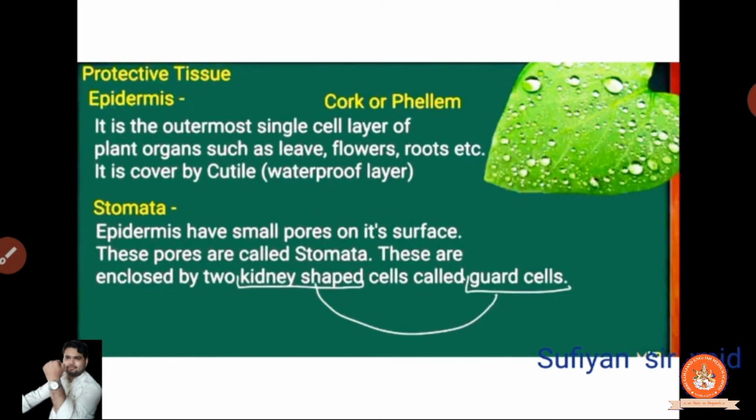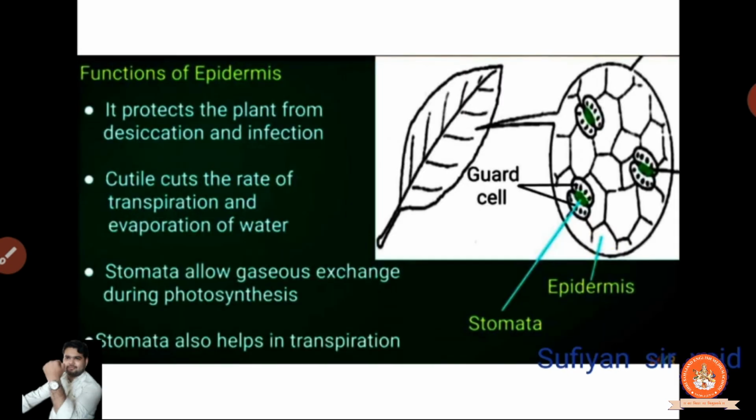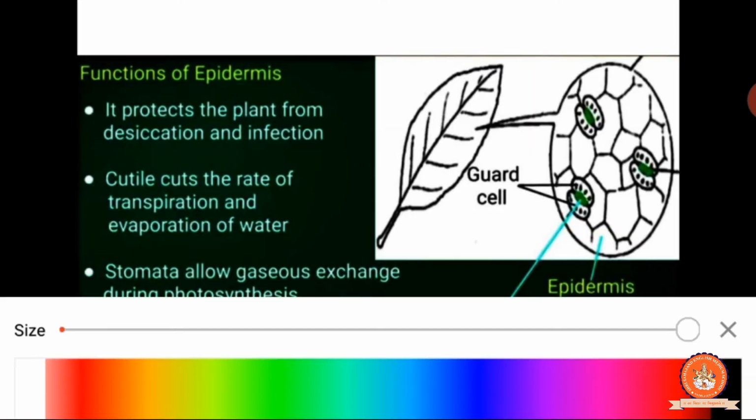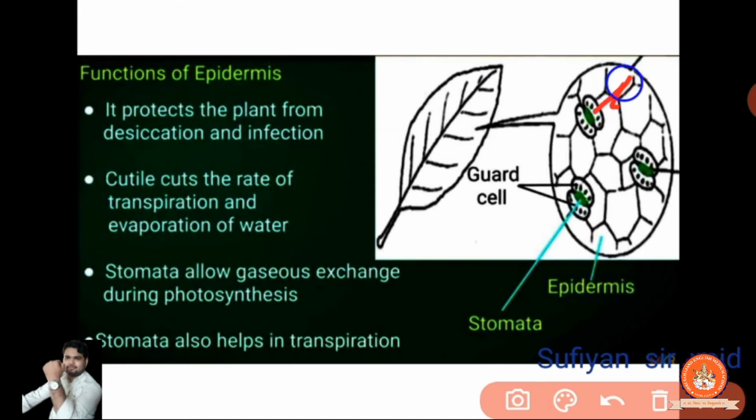Now because this is very beneficial, it's the stomata. These are enclosed by two kidney shaped cells called guard cells. Now stomata are between the two kidney type cells. What is that? We will look at it in the next picture, and the functions also. Okay, so look at the particular diagram where we have taken a small portion of a leaf and are observing it at the microscopic level. Okay, so this is the kidney type structure, two guard cells are there, clear?